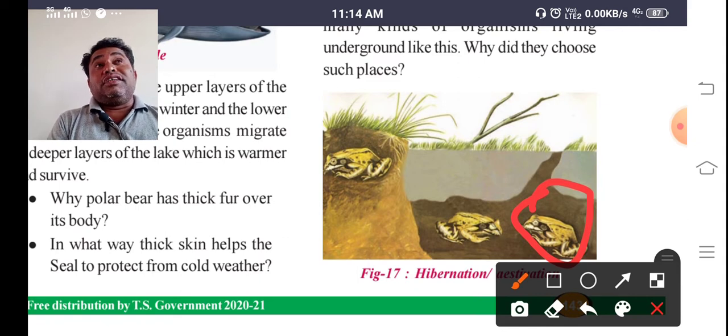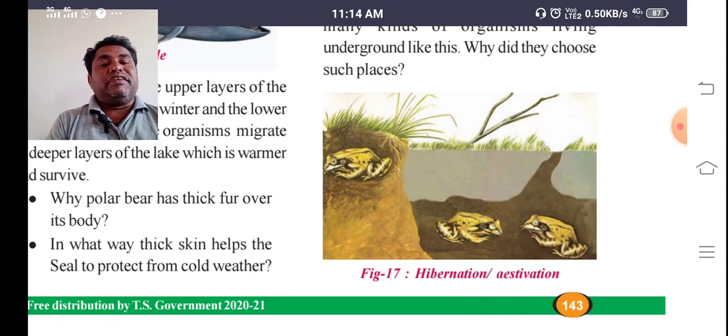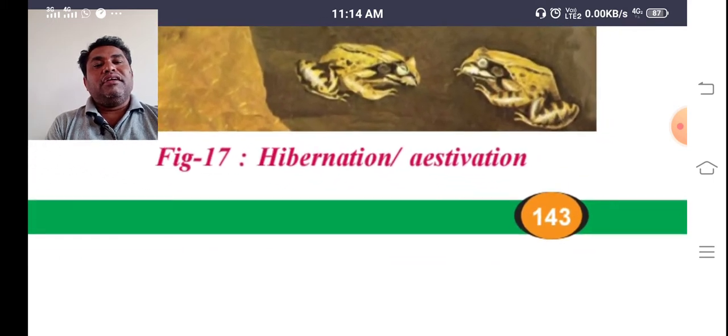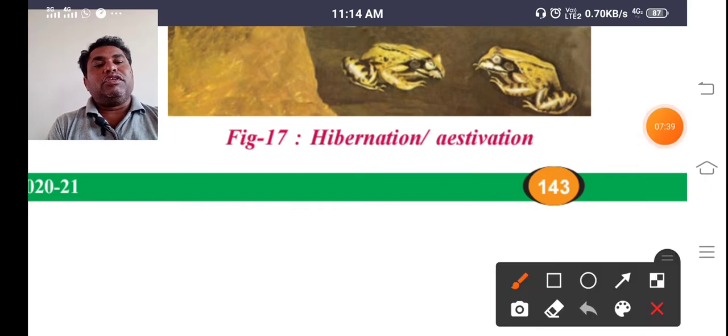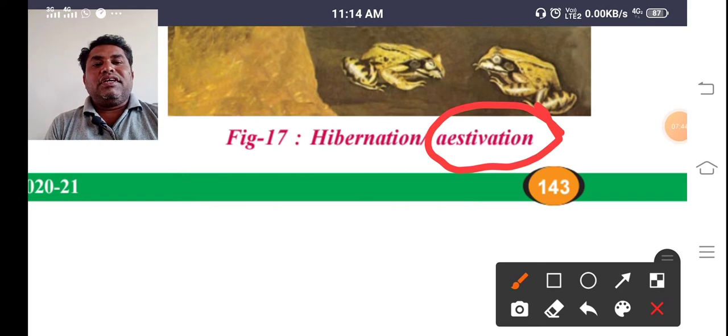So this is called summer sleep, also called estivation. Now let us take estivation here, and this is most important at examination level. Summer sleep is estivation, and this is the winter sleep.